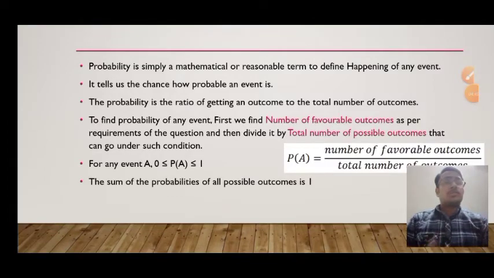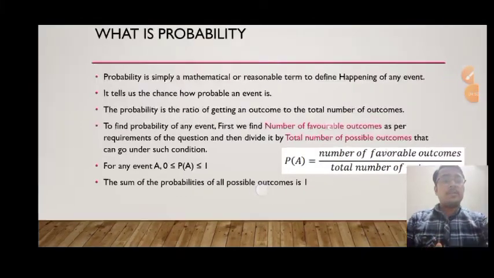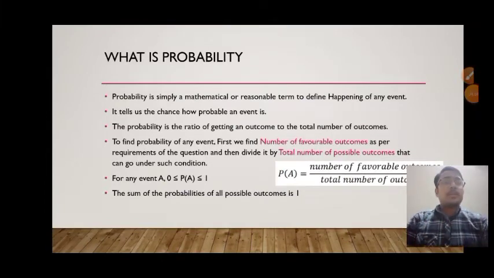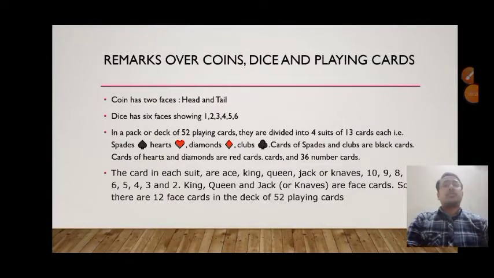There are two conditions also to discuss in probability. For any event A, the probability must be between 0 and 1. It can be 0, that is an impossible event. It can be 1, that is a sure event. The sum of probabilities of all possible outcomes is always 1. It can't be greater, and it can't be a negative number. Next is remarks over coins, dice and playing cards.